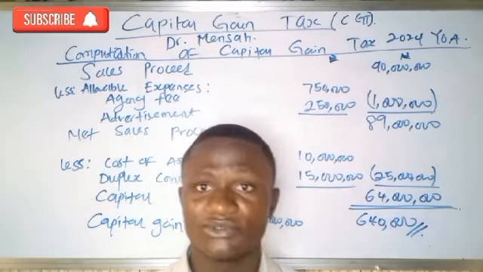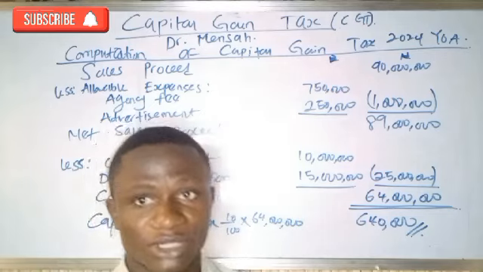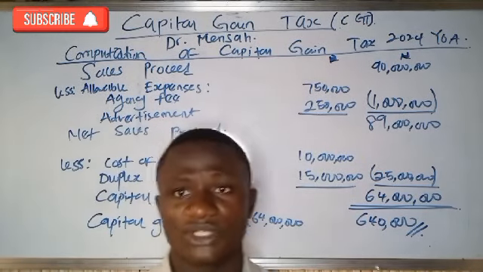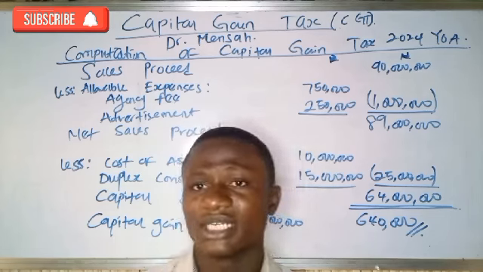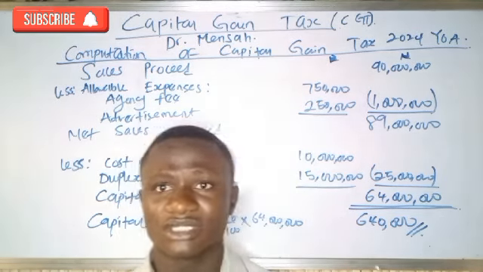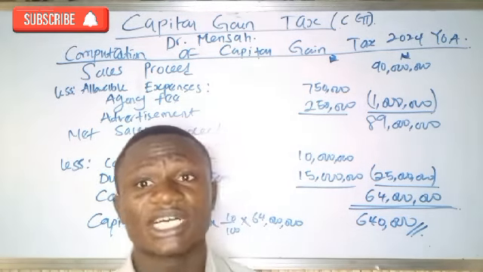But this is not the end of the class. It's very simple. Yes, I know at this point you have some level of understanding, but in our next class we'll be doing capital gain tax with connected person, capital gain tax on hire purchase, and different aspects of capital gain tax, and you don't want to miss it.